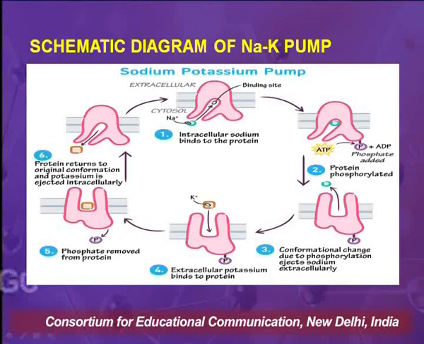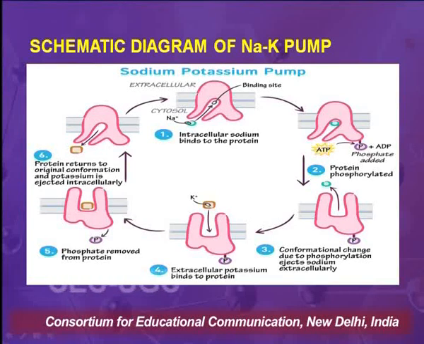The next step in the cycle is the eversion of the enzyme. Eversion means the configuration of the enzyme changes. That is, from E1, when the enzyme was facing inside the cell, the configuration changes to E2, where the enzyme now faces outside the cell.